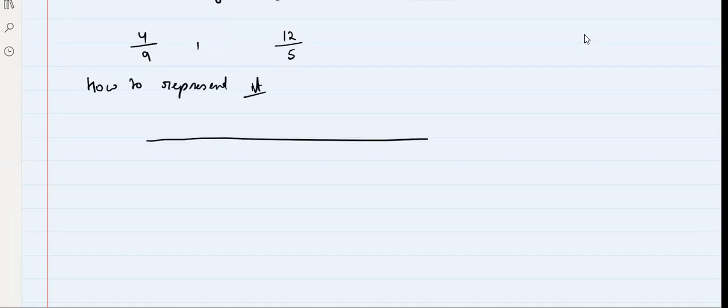Suppose we have to represent 4 by 9 as well as 12 by 5. So how to do that? How to represent it? Now think about this. When we talk about number line, first of all, make a number line: 0, 1, 2, 3 with integers. No issues in this, right?